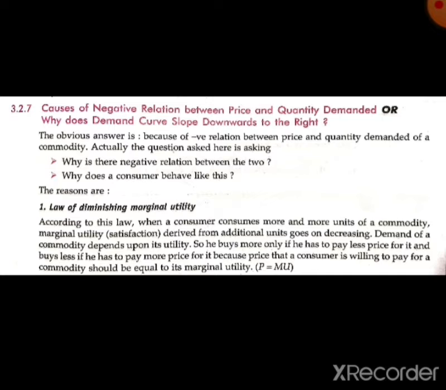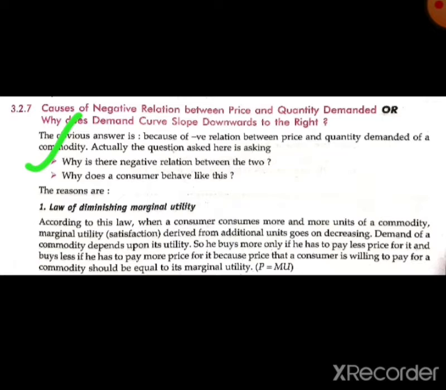The obvious answer is the negative relation between the price and quantity demanded of a commodity. But the question here is asking why there is a negative relation between the two.